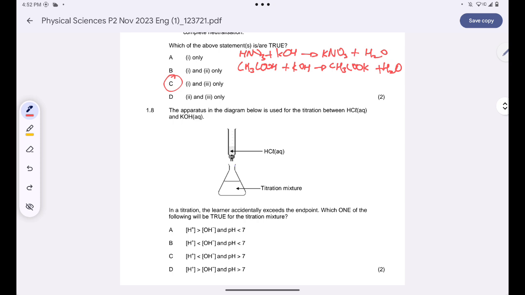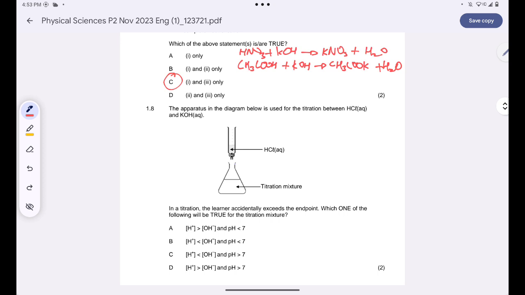we are told that the apparatus in the diagram below is used for the titration between hydrochloric acid and sodium hydroxide. In the titration, the learner accidentally exceeds the endpoint. Which one of the following will be true for the titration mixture? The learner uses this apparatus to pour the acid inside the solution. Are you together? So if the learner exceeds the endpoint, it simply means that the learner has poured too much acid inside the container here. Are you together?